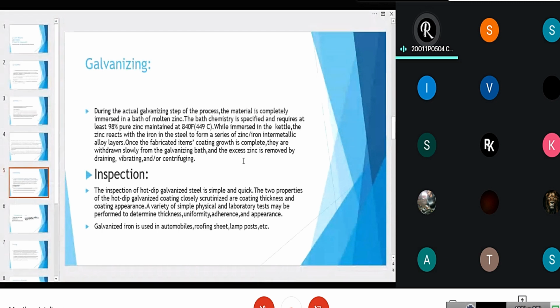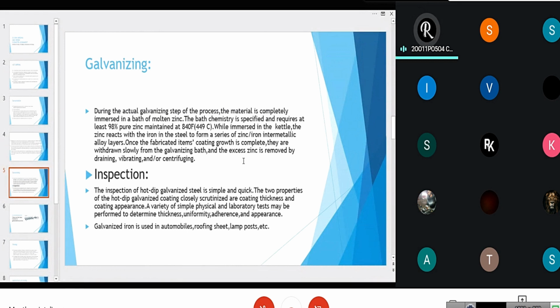Here the last step in the galvanization is inspection. The inspection of hot dipped galvanized steel is simple and quick. The two properties of the hot dipped galvanized coating closely scrutinized are coating thickness and coating appearance. A variety of simple physical and laboratory tests may be performed to determine thickness, uniformity, adherence, and appearance.